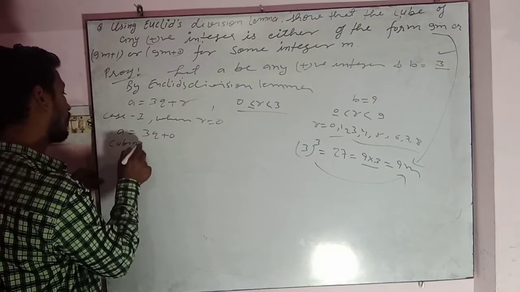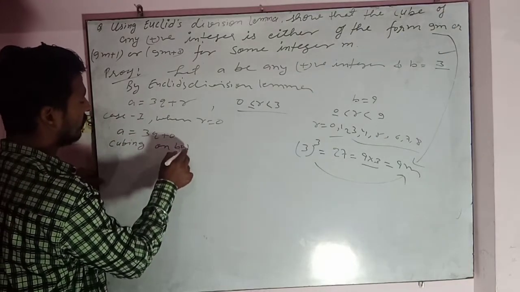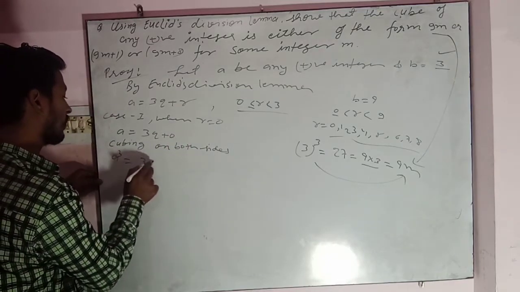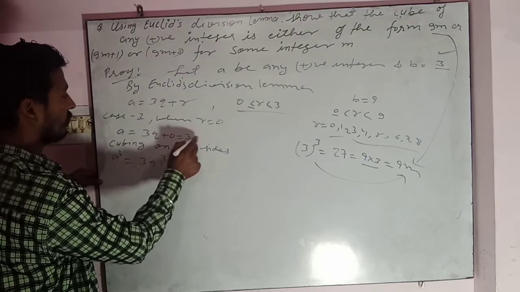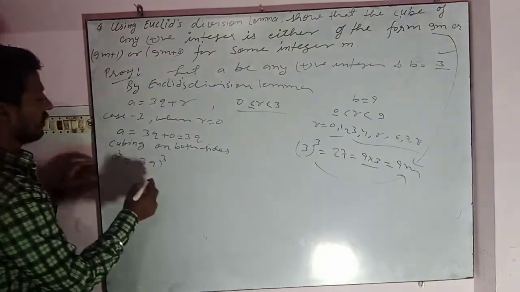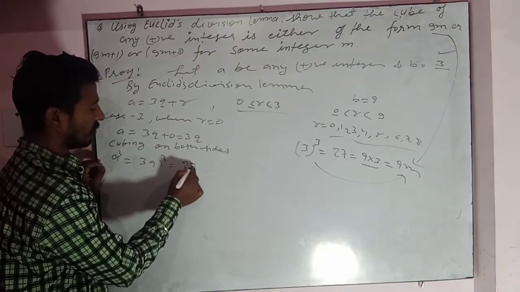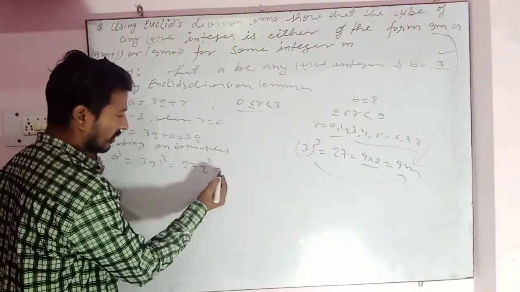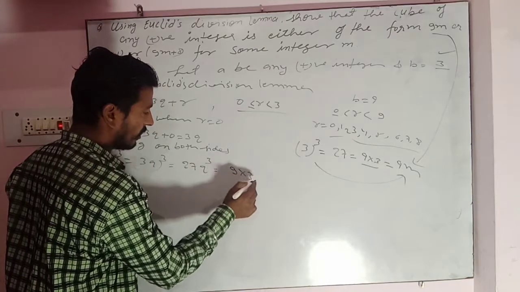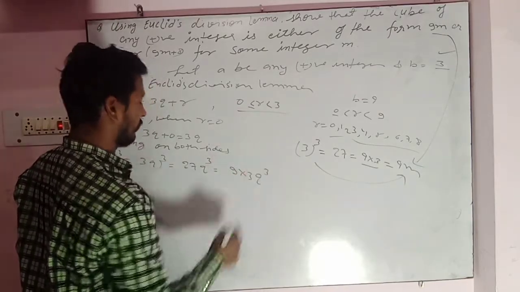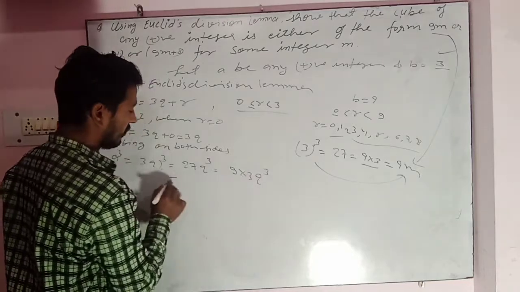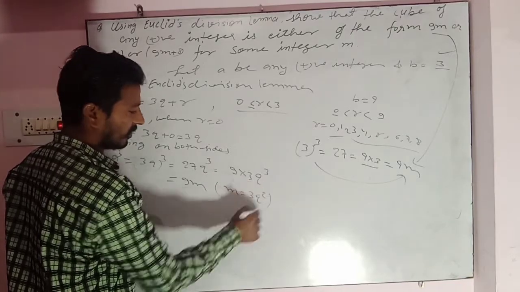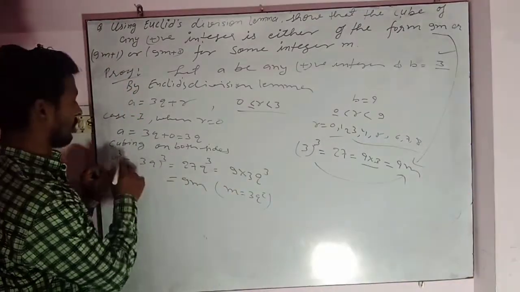Now the question is asking for the cube of any integer, so a cube is 3q whole cube, which becomes 27q cube, and further this can be written as 9 into 3q cube, which we can write as 9m, where m is equal to 3q cube. So this is all about case 1.